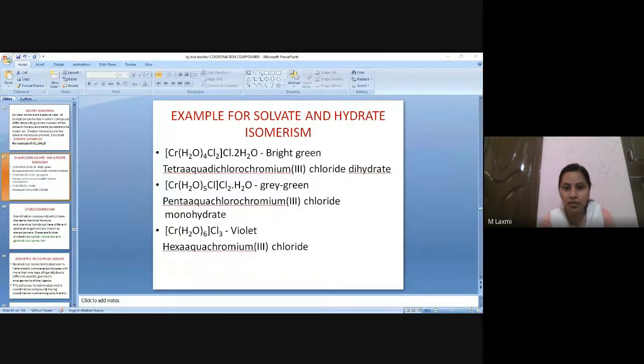So you understood the difference. The first two examples are hydrate isomerism, where my water molecule is not involved in the coordination compound. It is present as a solvent molecule. That's it. And the third example is an example of solvate isomerism, because here my water molecule is directly bonded to the central metal atom. It is involved in the coordination sphere. So this is an example of solvate isomerism. Is it clear, children?